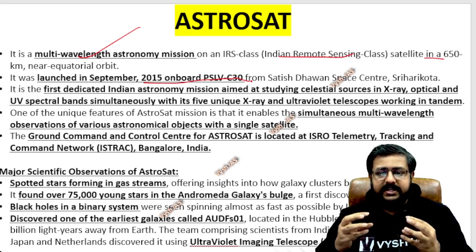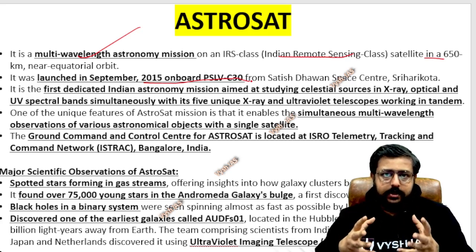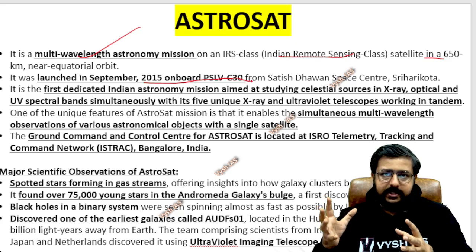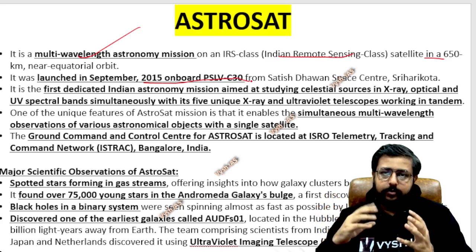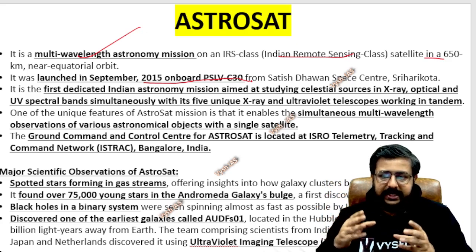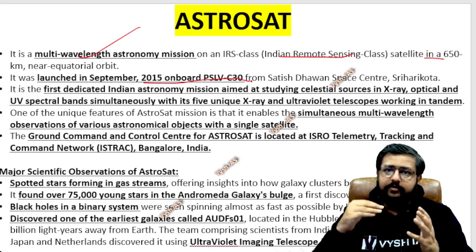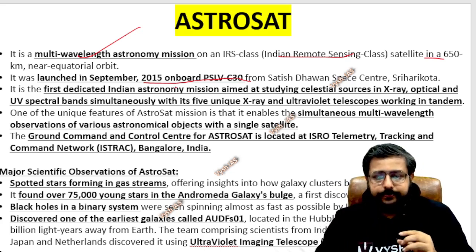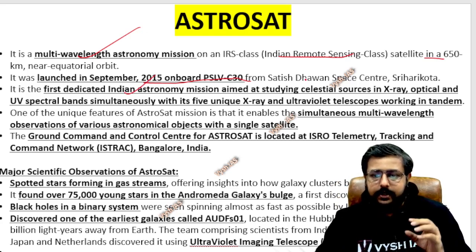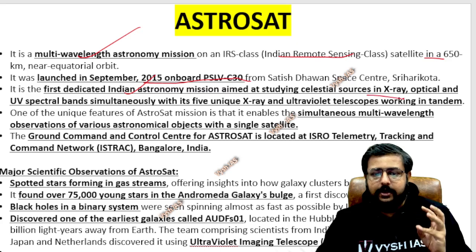So PSLV is, you can say, the most used space launch vehicle of India. GSLV and others are for heavier satellites. When it is a very heavy communication satellite, we have to send it like 36,000 kilometers above the earth, and that time we use that. But PSLV is for near earth orbit and polar orbit. Okay, so here it is the first dedicated Indian astronomy mission studying celestial sources in X-ray, optical